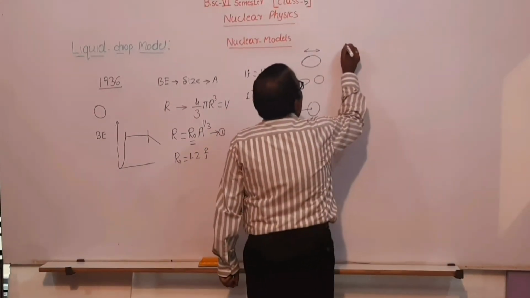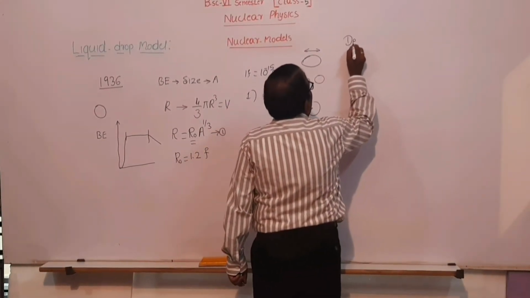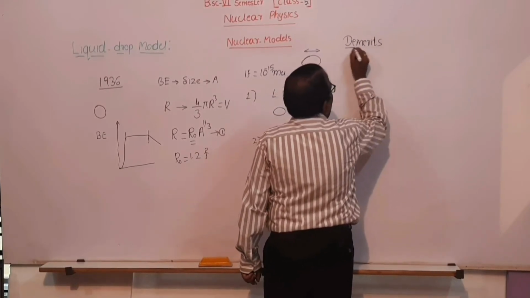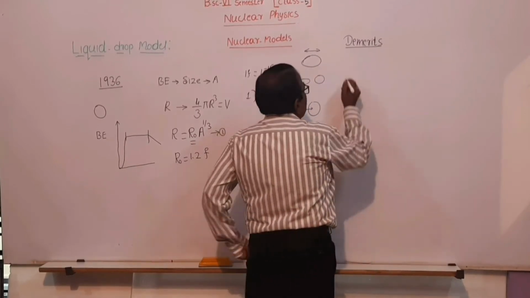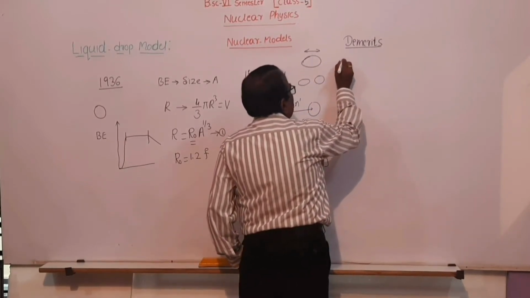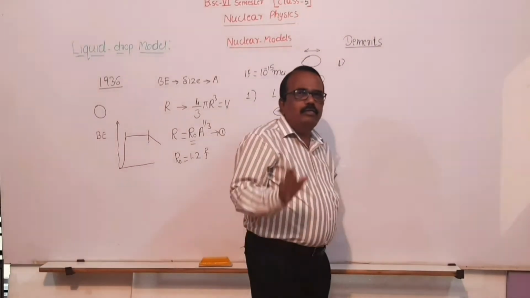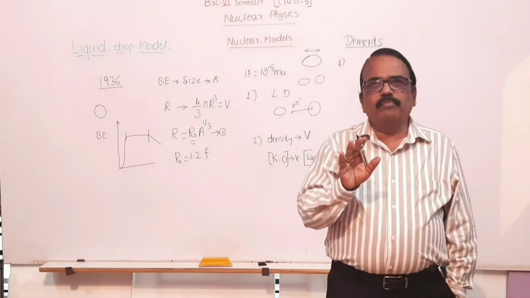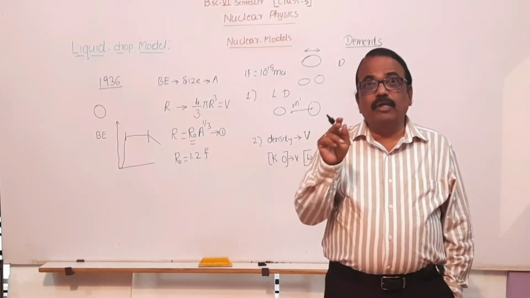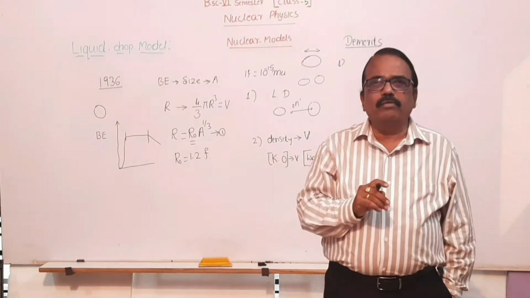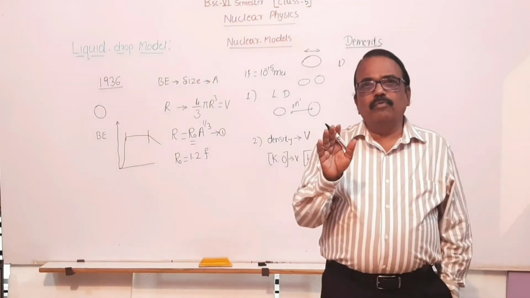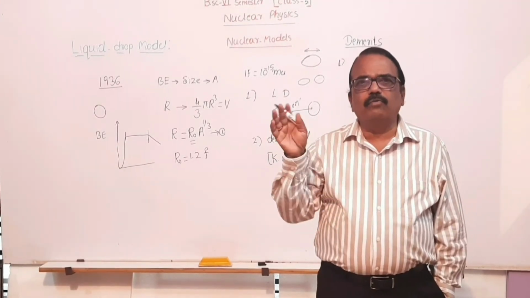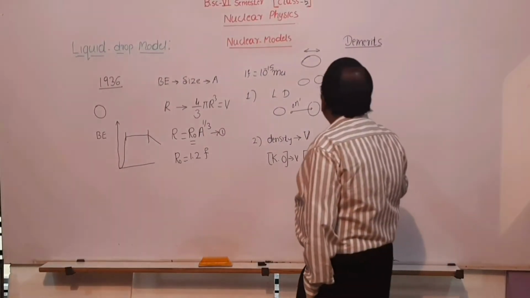Now, you are supposed to study some demerits of this liquid drop model. So, the first demerit is this liquid drop model could not explain why the number of protons and number of neutrons are equal in the case of lighter nuclei, but the number of neutrons is more than the number of protons in the case of heavier nuclei.